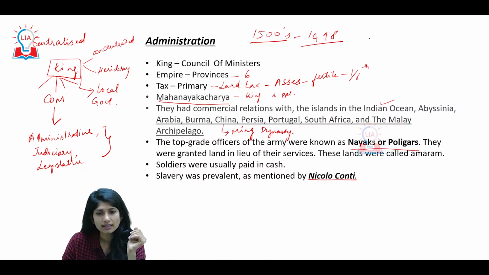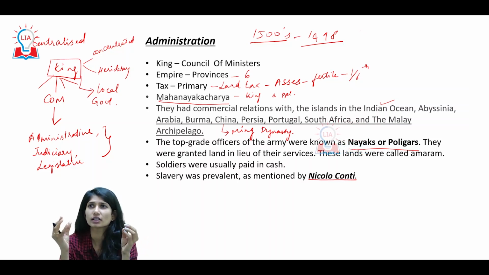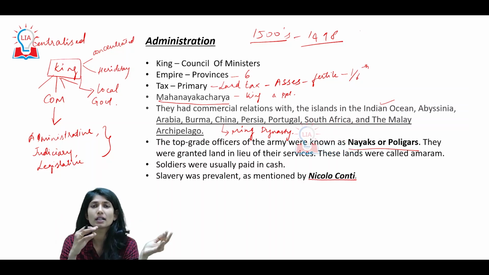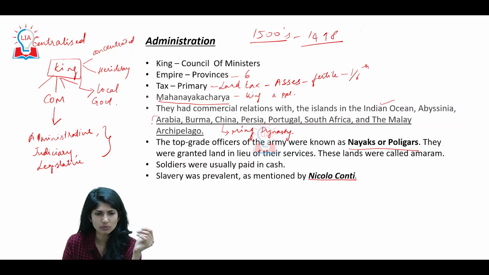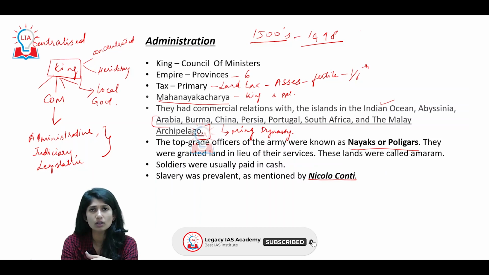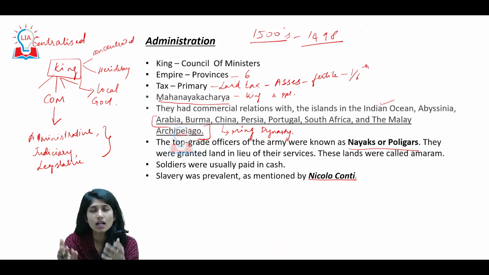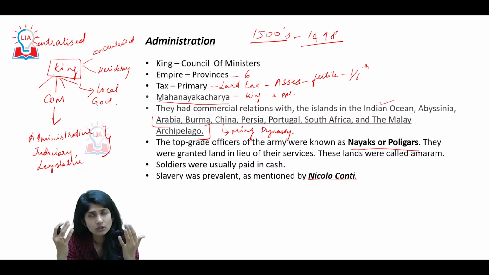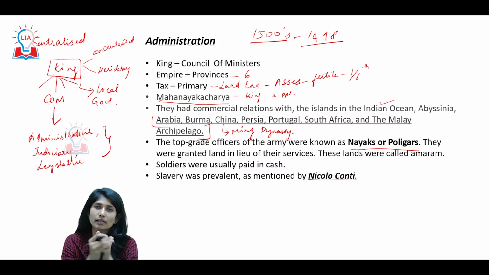So then they also started making Vijayanagar a place of religious tolerance, where multiple people, multiple religions could come in and trade. They were having trade relationships with these countries. When people come and trade, local merchants are helped, which means an increase in money with them, and with an increase in money from them, tax can be increased. Which means the royal exchequer will be filled, right? Which means the wealth of the Vijayanagar Empire can be increased.